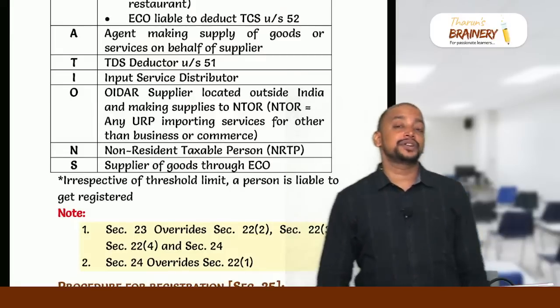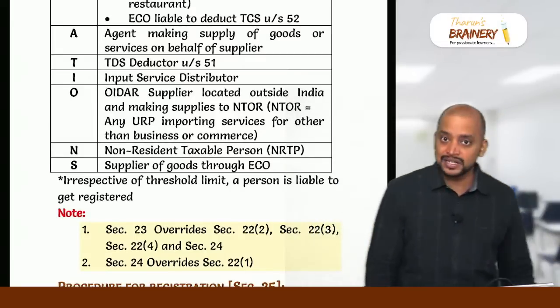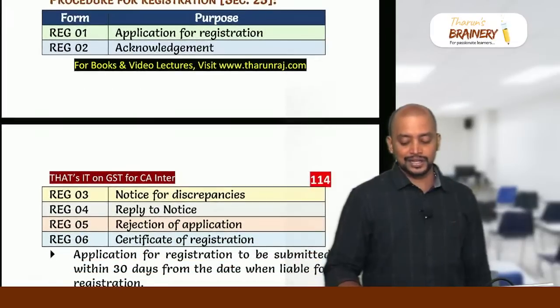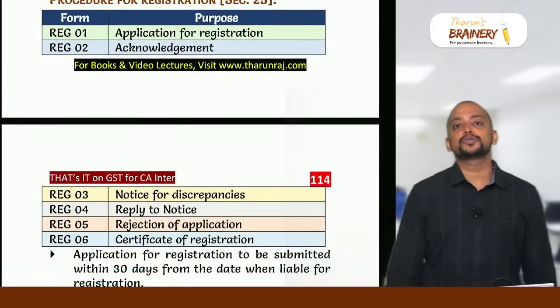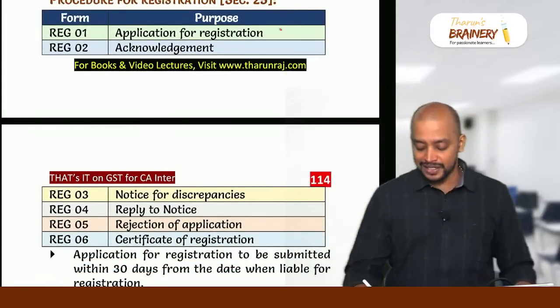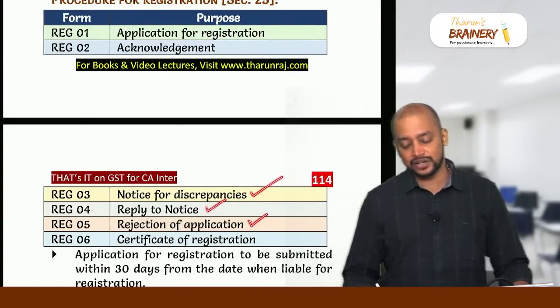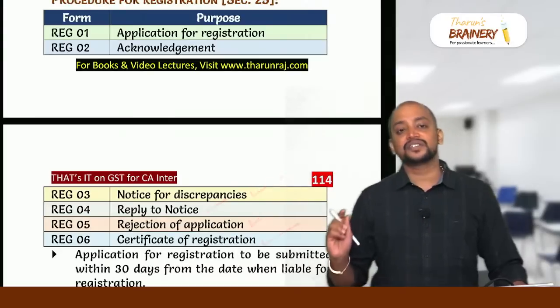But remember, section 23 overrides section 24. If a person is exempted from registration, they are exempted from registration. Don't apply section 24 in that case. Then section 25 talks about the procedure for registration. Remember a few forms here. REG-1 application for registration, REG-2 acknowledgement, REG-3 notice, REG-4 reply to the notice, REG-5 rejection of application, and REG-6 certificate of registration.